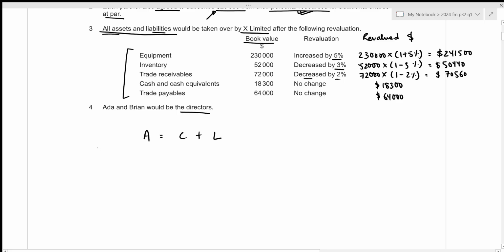But in this case, the current account balance will also be adjusted after the capital account. Alright, so equipment is our asset. So 230,000 goes here. Inventory is an asset. So 52,000. Trade receivable is also an asset, so plus 72,000. Cash and cash equivalents of 18,300. Then this is the total capital account.